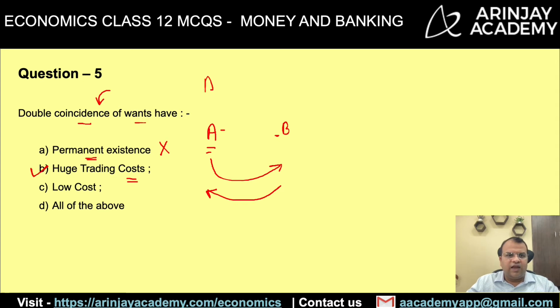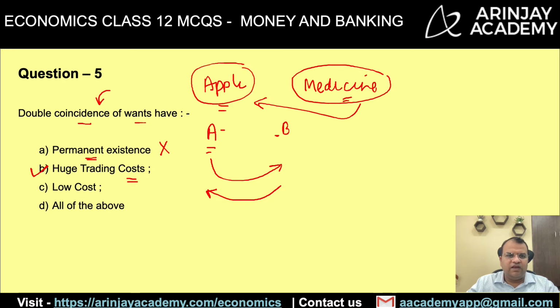If A wants to sell apple and in turn he wants medicine, anyone who's willing to sell medicine to him, he's going to get it without considering whether the price that he's paying for the medicine or the worth of apple he's getting is the same as the worth of the medicine. Therefore, there are huge trading costs which are involved in double coincidence of wants. Low cost, no. There's a lot of cost involved. All of the above, again, because A and C are not the correct answer, therefore this can also not be the correct answer.